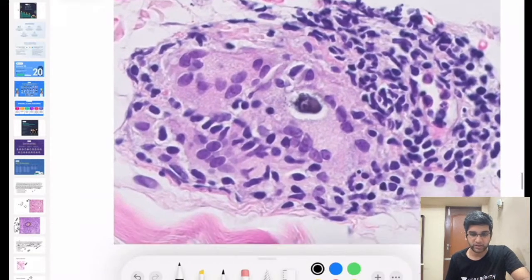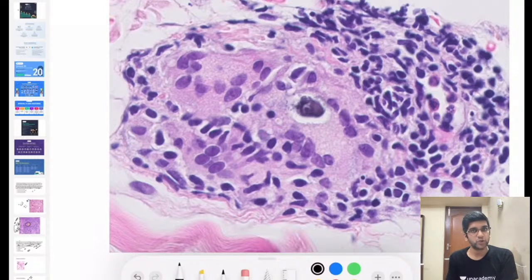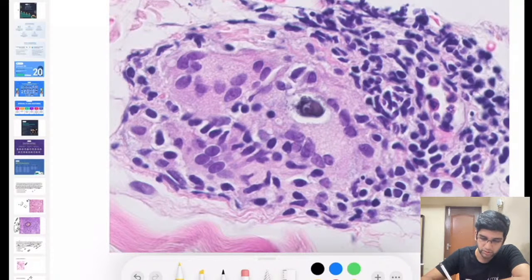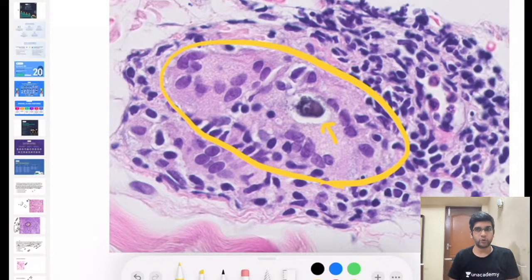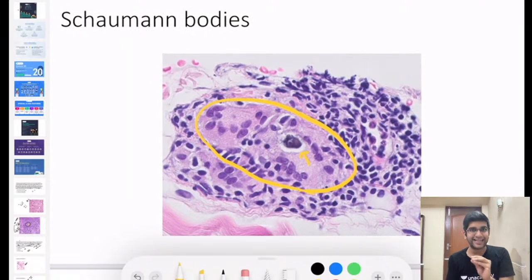Okay, next. What is this finding? This is also a classical finding seen in your sarcoidosis. What is this? Prathamesh, this is your Schaumann bodies, right? You can see this is definitely a giant cell. This entire thing is a cell, single cell. It's definitely multinucleated. That's a giant cell. In the center of the giant cell, I'm having something irregular and blue in color. That's your calcium concretions, right? That's your Schaumann body. It's calcium.